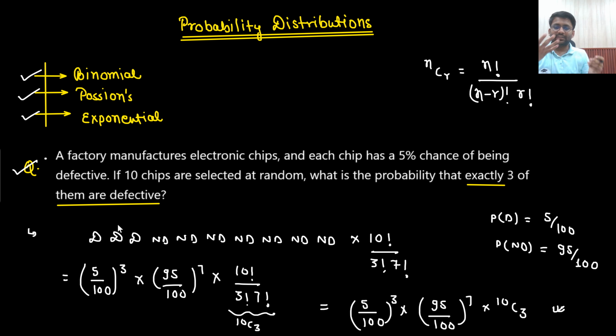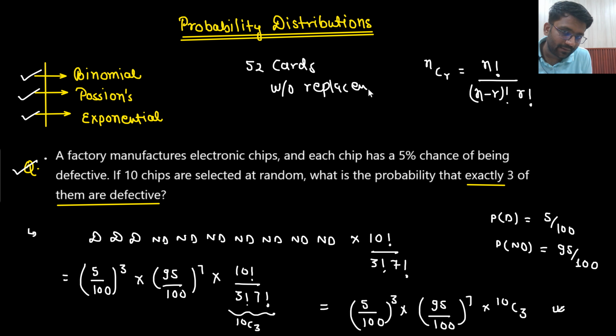So drawing the first defective chip, what is the probability? 5 by 100. Drawing the second defective chip, what is the probability? 5 by 100. Drawing the third defective chip, what is the probability? 5 by 100. But if I say I am having 52 cards, and I am drawing the cards without replacement, what will be the probability of drawing the first king? That will be 4 by 52. What will be the probability of drawing the second king? Now you are left with only 51 cards, and out of them, only 3 are kings.